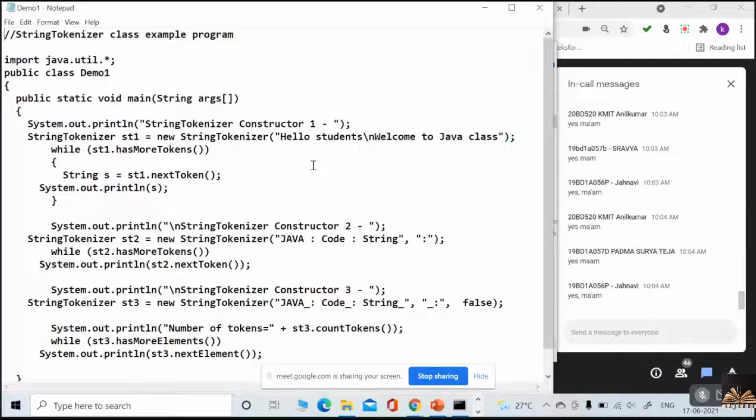Only three students are here. Only three or four students, five students, six students. What about the rest of the people?